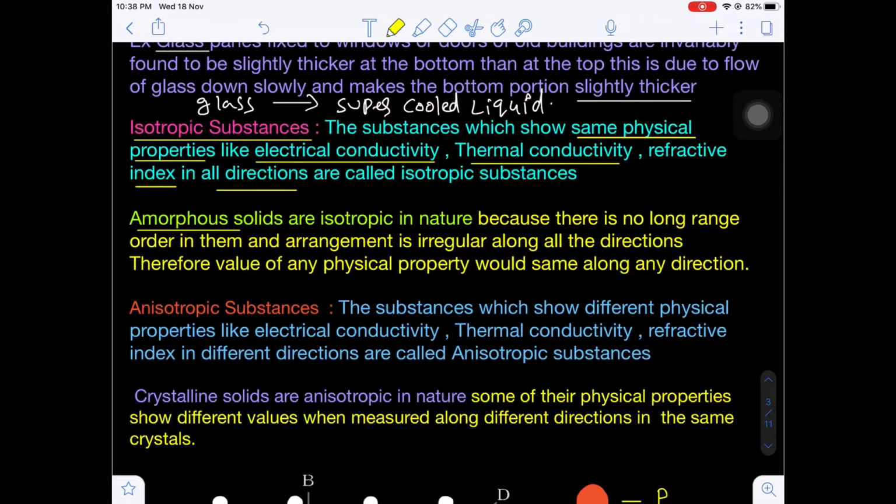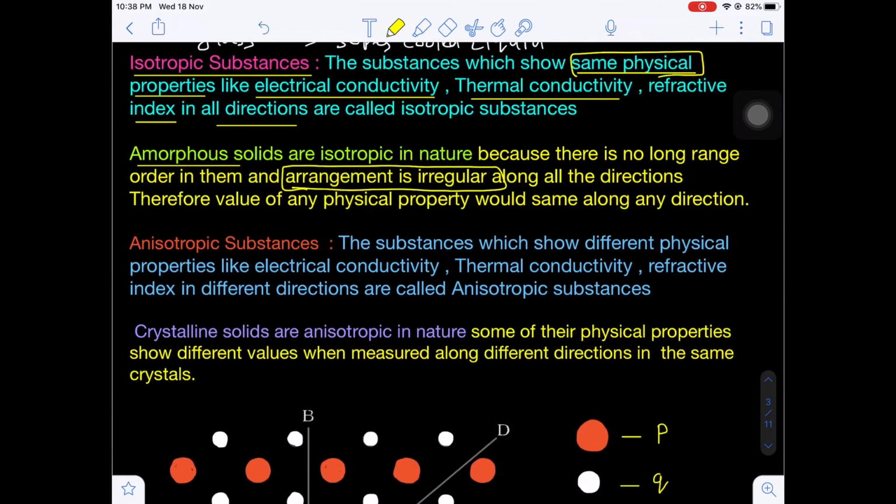In amorphous solids, if you measure any physical property like electrical conductivity, thermal conductivity, refractive index, or velocity of light in different directions, you will get the same value. That means the physical property value becomes the same. This is only because of the irregular arrangement of the constituent particles.